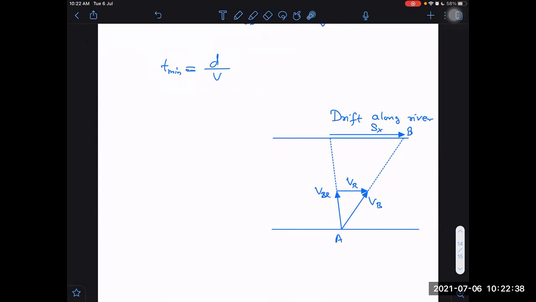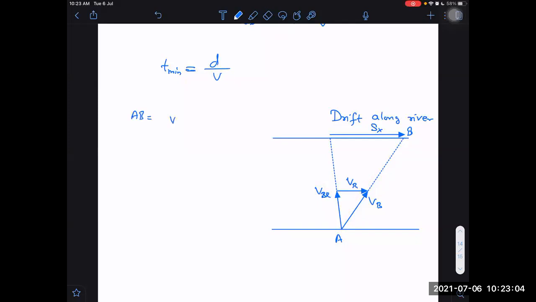So if the particle goes in such a way that the time taken is minimum, then the distance covered is not minimum. Shortest distance case is different from the shortest time. If the time is least, then VBR should be perpendicular to the river velocity, and in that case the distance covered becomes more. What will be the distance covered?